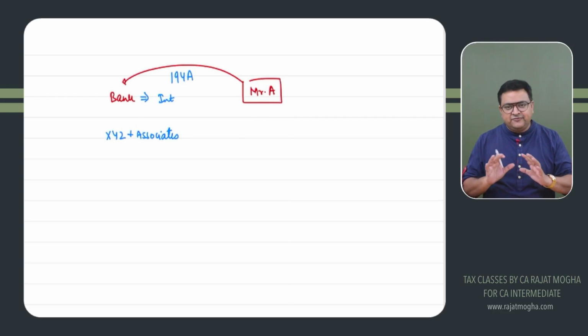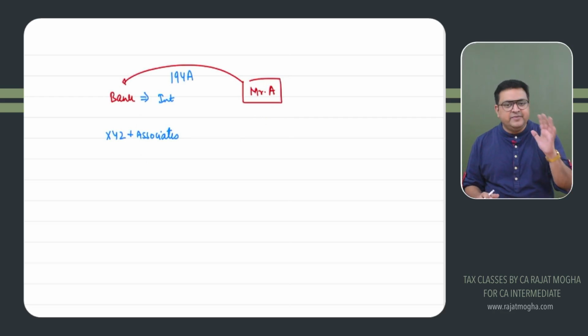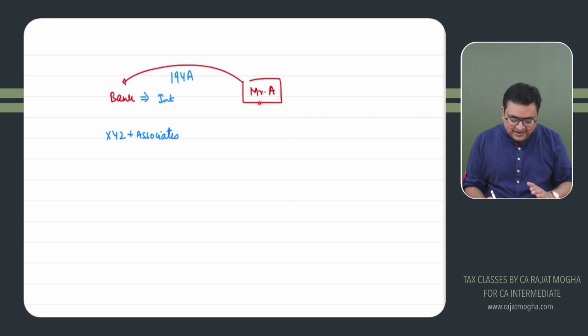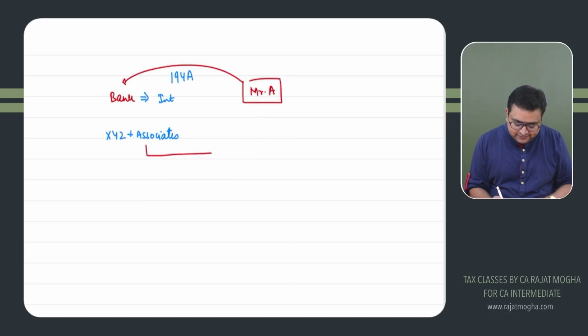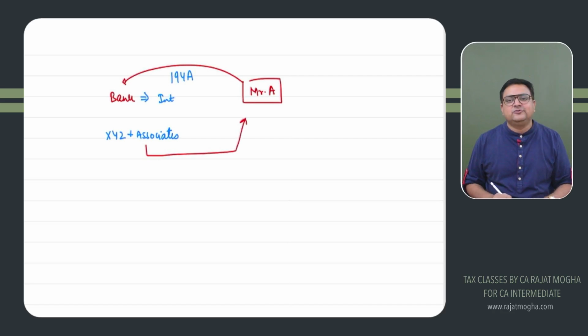Let's say Mr. A finds that it is safe to give the money. He knows Mr. X that he will be giving the money back, let's say. So I'm not going into those details. Right now, Mr. A is getting interest. A is getting interest from whom? This partnership firm. This partnership firm is paying interest to Mr. A. Right? In which section would TDS be deducted? This partnership firm will be deducting TDS under section 194A only.